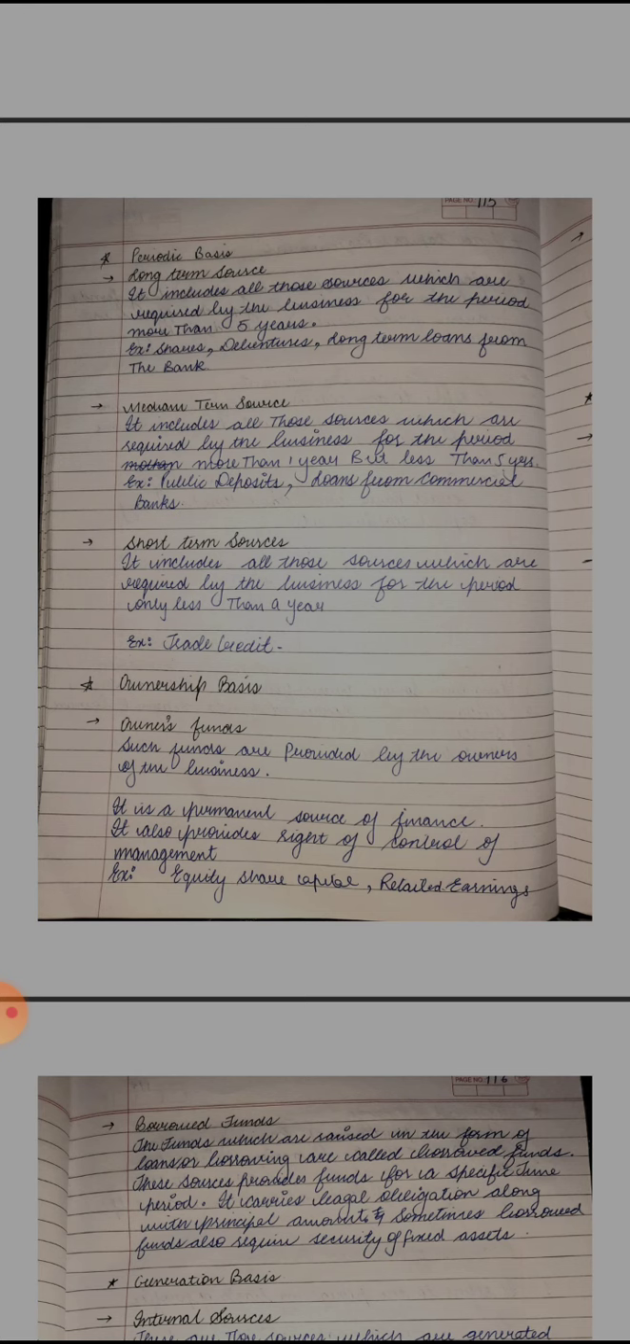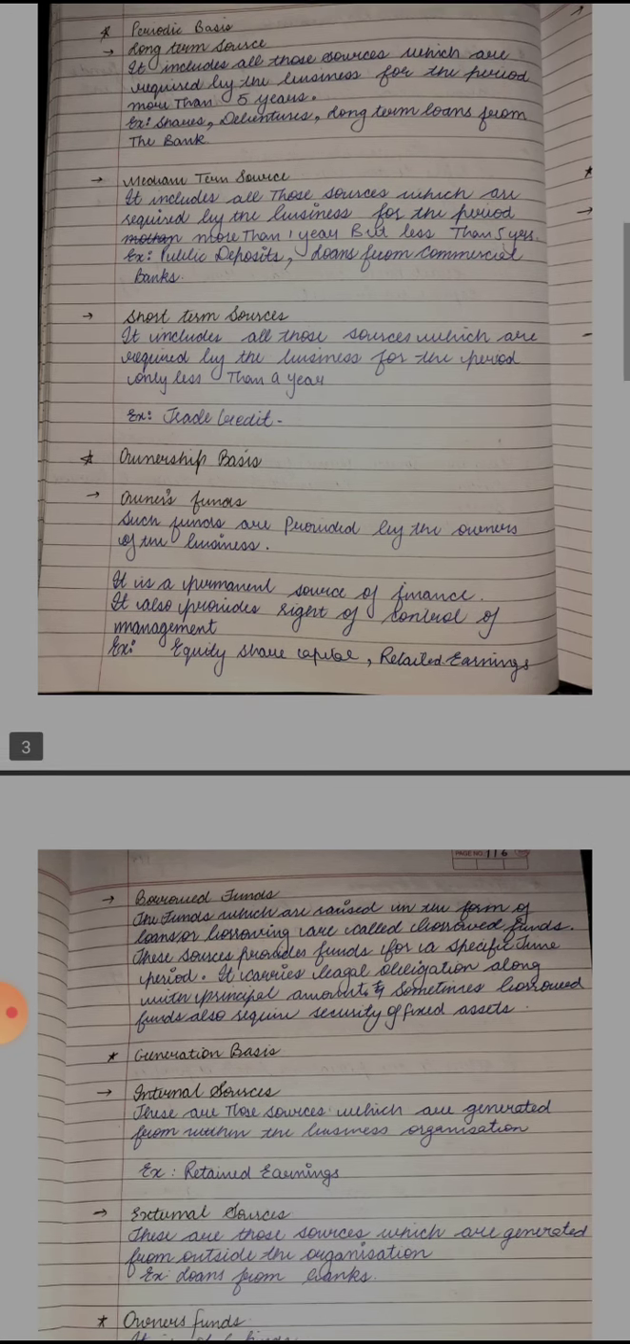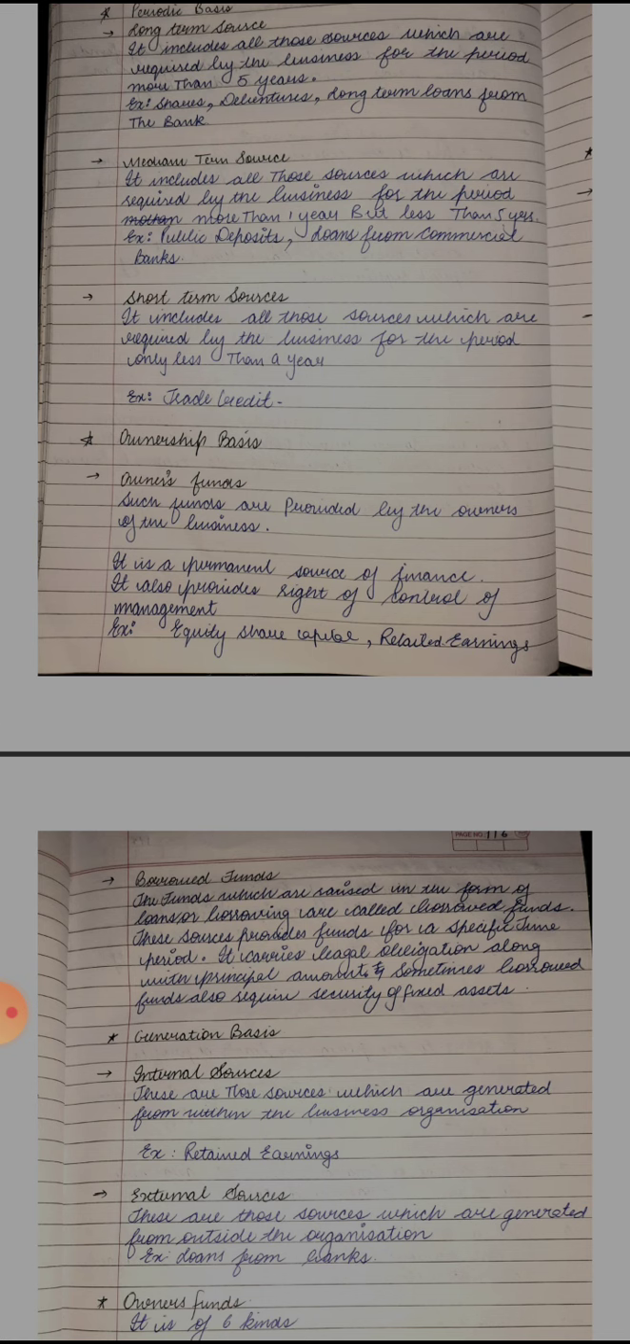Now, whenever an owner is injecting capital into the business, at that time he also automatically acquires the right to control the business. Okay, आप किसी बिजनेस में पैसा लगाओगे तो आप वहाँ पे बोलने का अधिकार भी रखोगे, उस बिजनेस को कंट्रोल करने का अधिकार भी रखोगे. Examples of owner's fund are equity share capital and retained earnings. We are going to understand all these topics in the upcoming topics of the chapter. Okay.